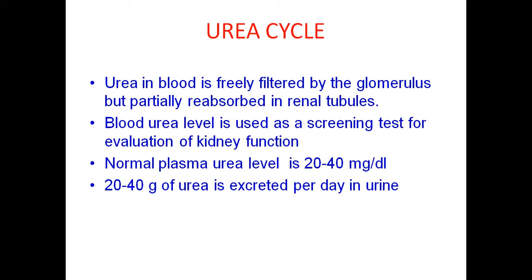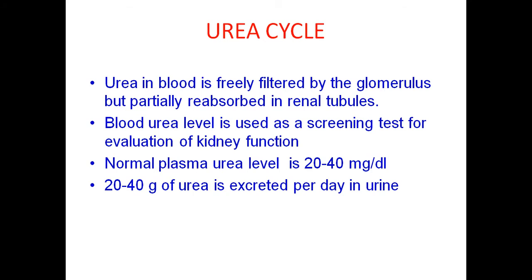Now we are moving on to the actual urea cycle. What we have discussed till now is the importance of the urea cycle and its connection with the TCA cycle, how ammonia that is formed is getting converted to urea, how ammonia, which is formed in various cells of the body, is transported to the liver, and what the enzymes are that detoxify ammonia.